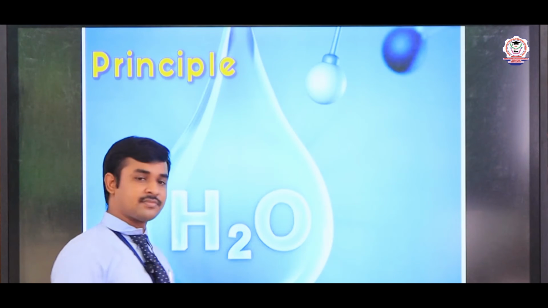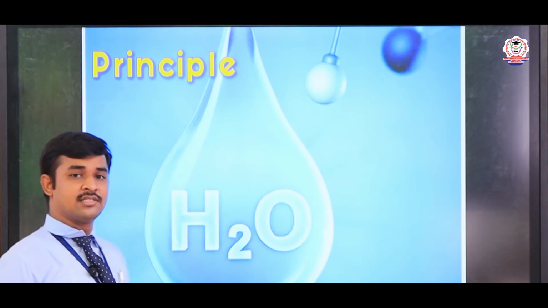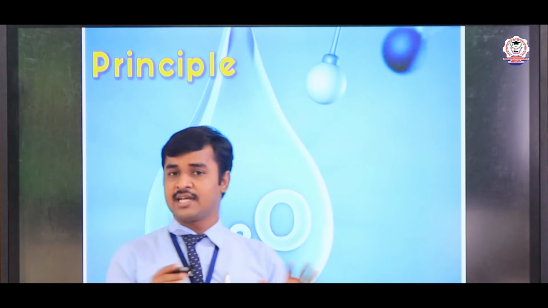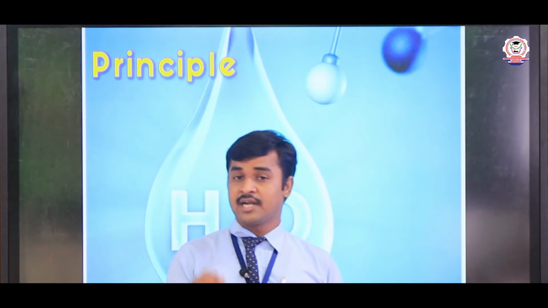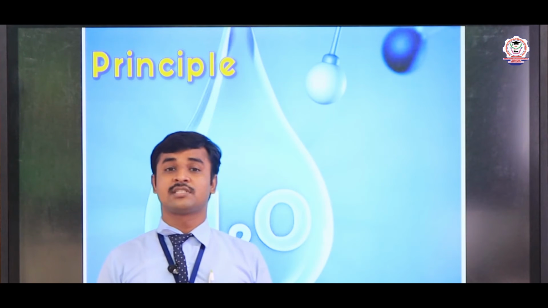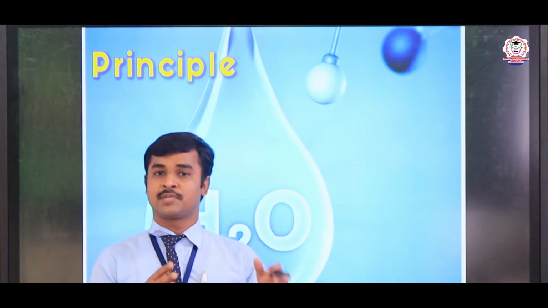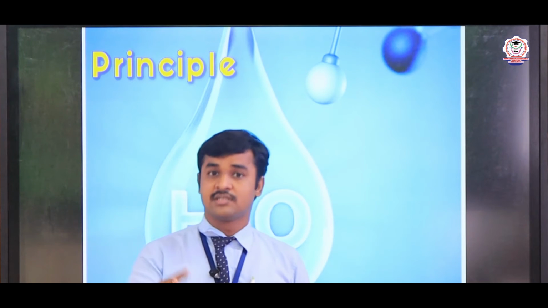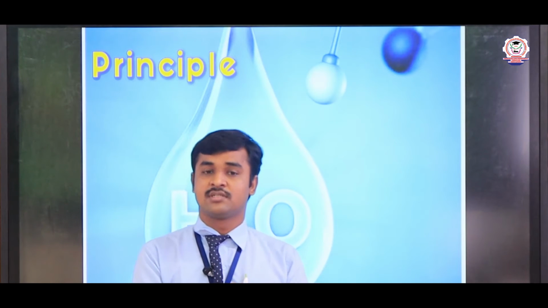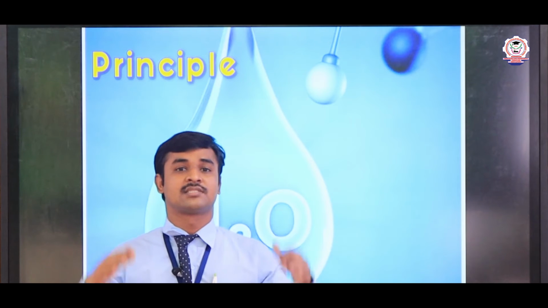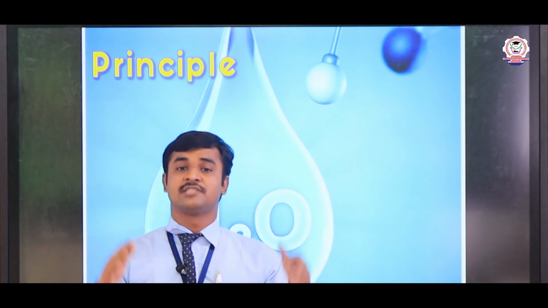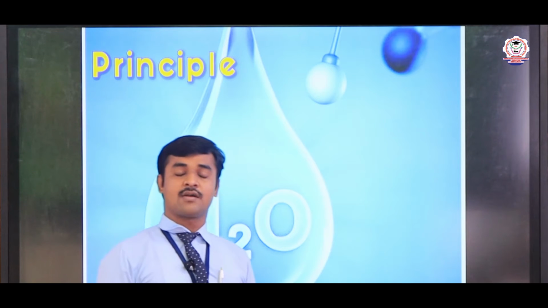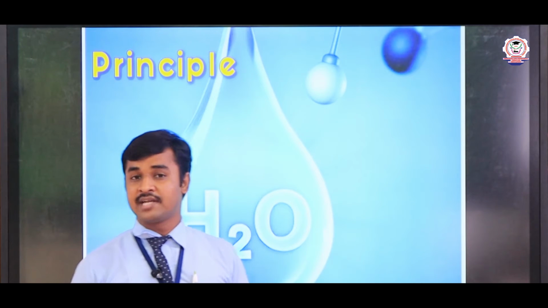So this is our aim, and the principle is that crystalline salts have a particular geometry and color. The geometry and color of the crystalline salt mostly depend upon the water molecules present in it. When the count of water molecules in the salt differs, the crystalline salt will change its color and its geometry.